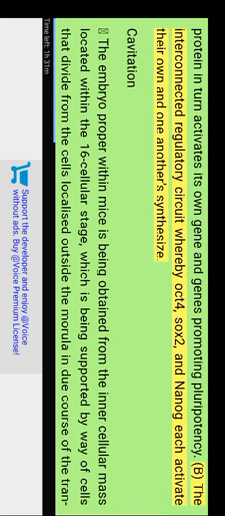A, a circuit where Oct4 and SOX2 dimers will activate the NANOG gene. NANOG protein in turn activates its own gene and genes promoting pluripotency. B, the interconnected regulatory circuit whereby Oct4, SOX2 and NANOG each activate their own and one another's synthesis.